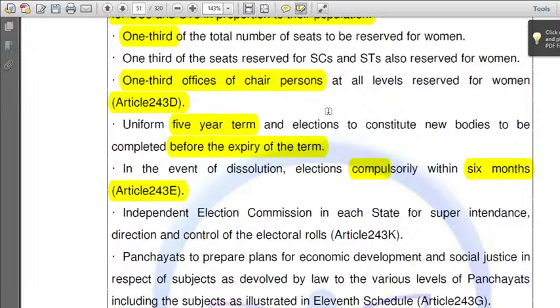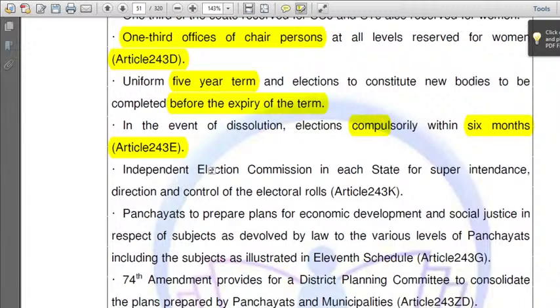Then what is the situation next? Within 6 months of the dissolution of the Panchayat Raj institutions, elections must be held, according to Article 243E.